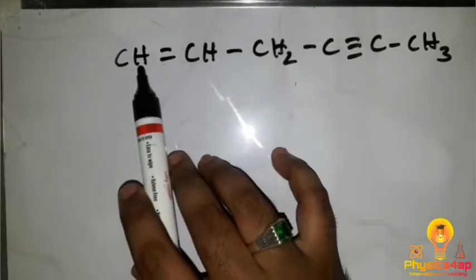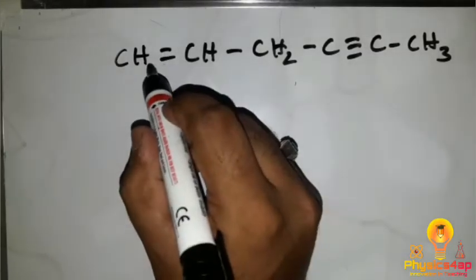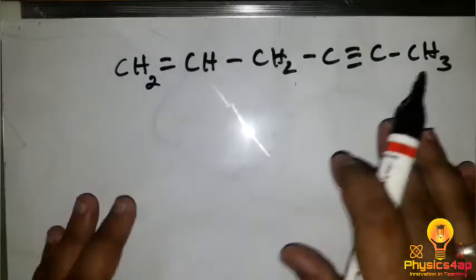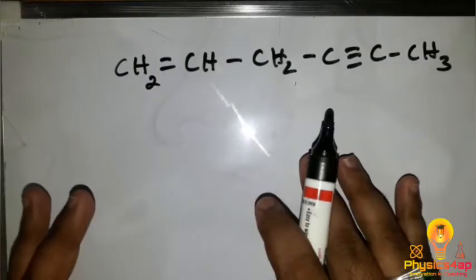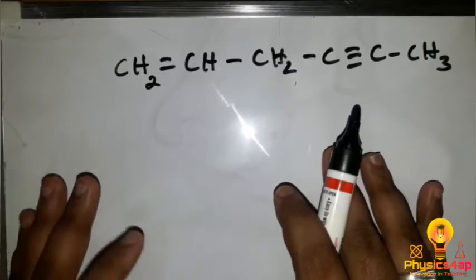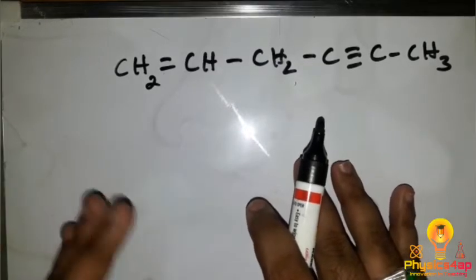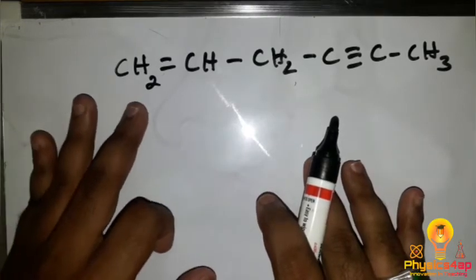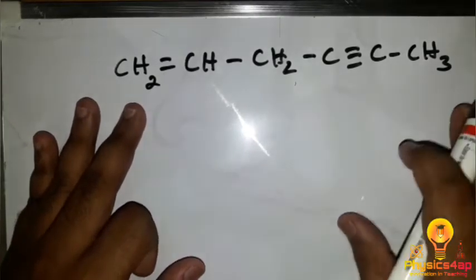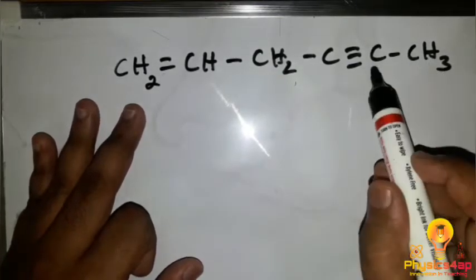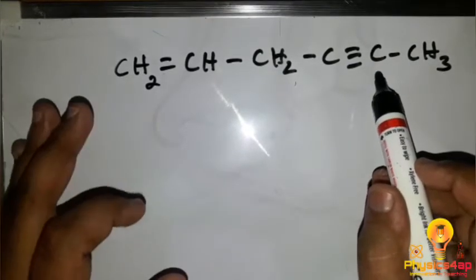On this side we have 1, 2, 3, 4, right? So here we have a hydrocarbon with a double bond, a triple bond, and a single bond as well. Now, should the number system start from the left or from the right? We have a double bond in the first position, and a triple bond in the second position. So which one should be considered?